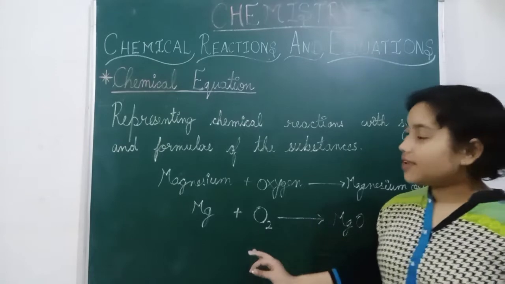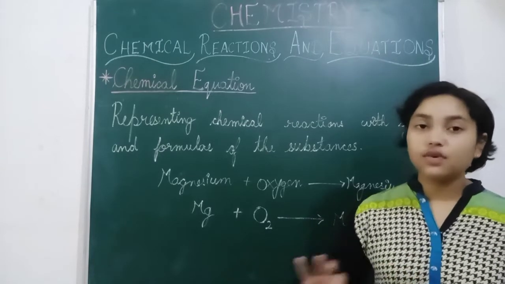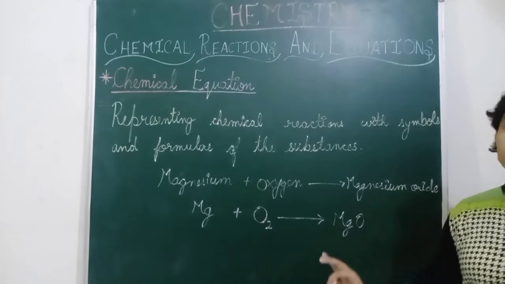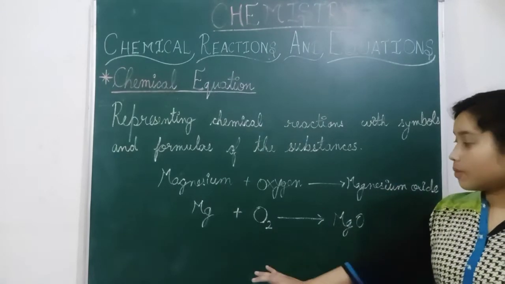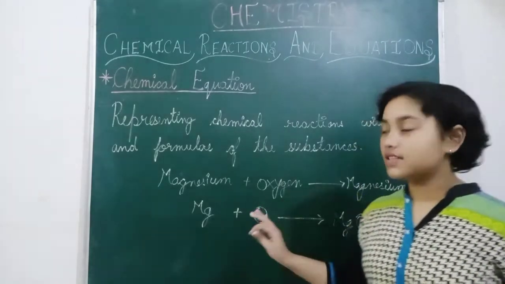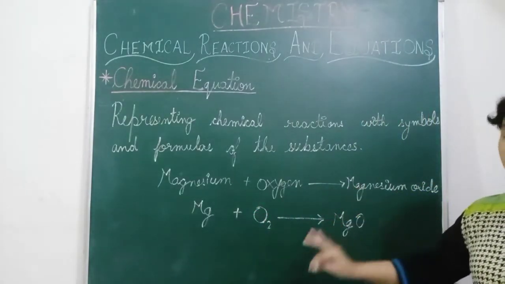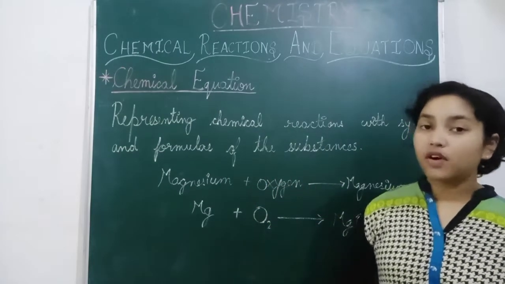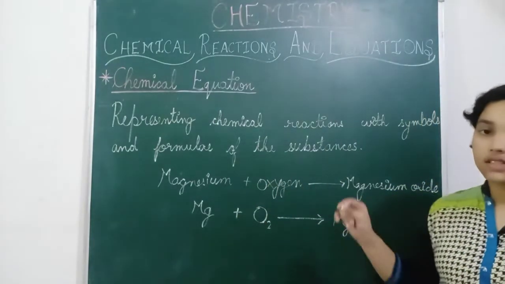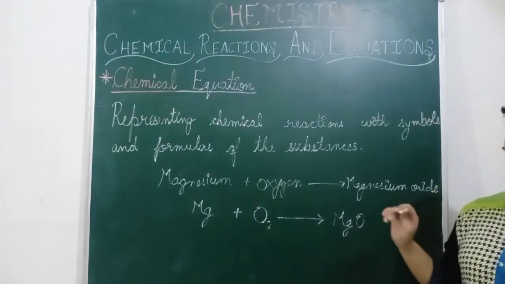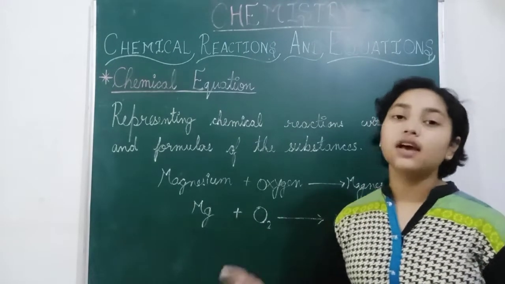And every time we don't need to write the full spelling, we have to just write the symbols. And when we write these symbols, then we can complete our equation. So this is the symbolic representation. It is also known as symbolic representation or the chemical equation, because whatever the metals, non-metals, or formulas are formed, they are known as chemical equations.